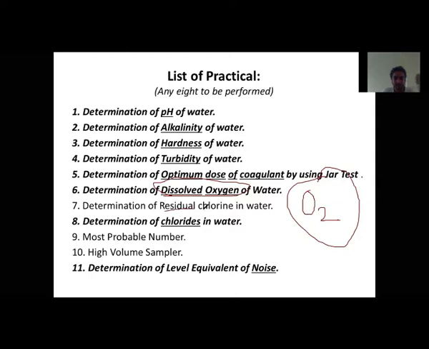Next is the determination of residual chlorine. Now, what is this residual chlorine all about? As we have heard, now it is the monsoon season, and sometimes what the government does is add a little bit more chlorine into the water distribution system.